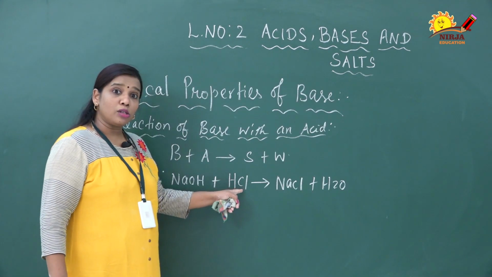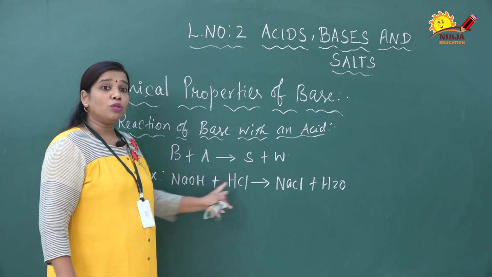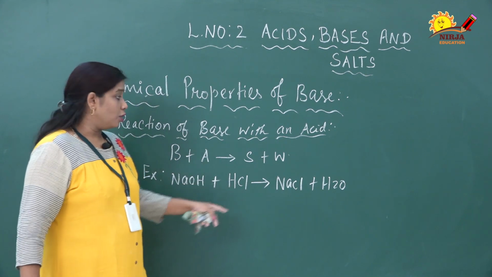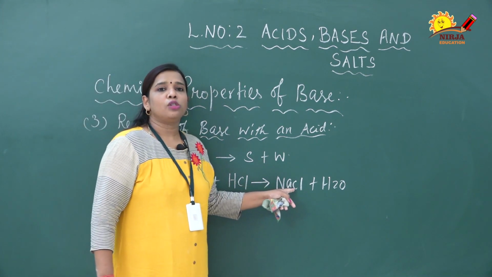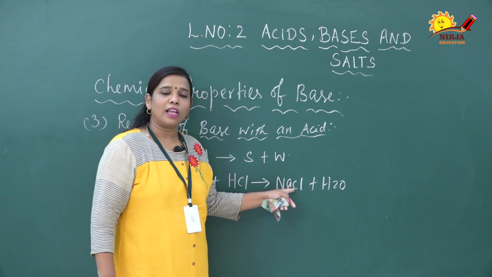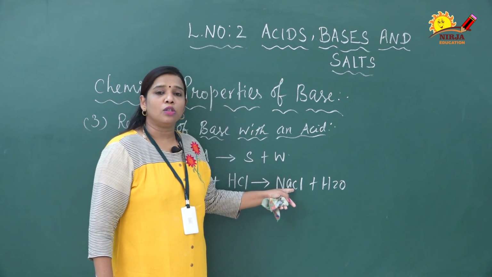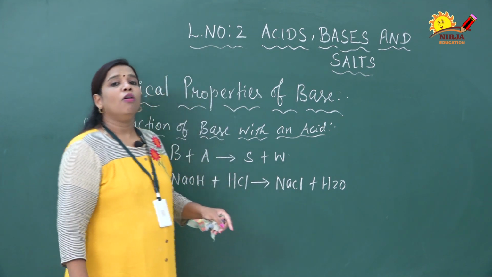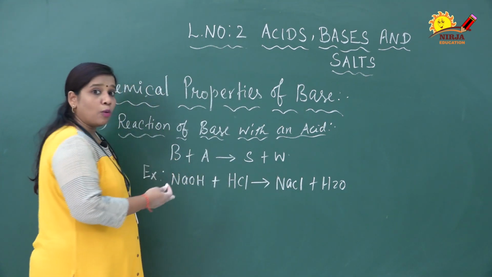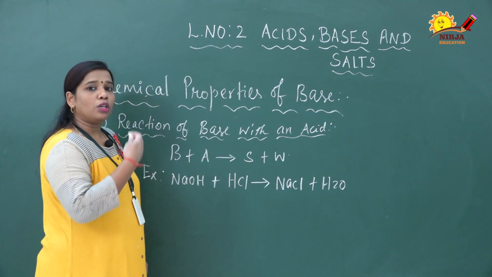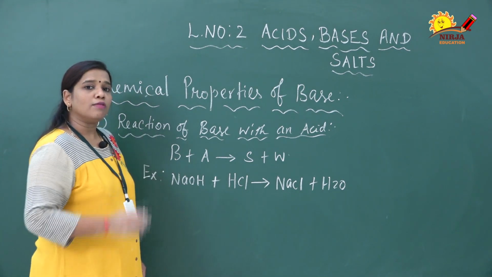This is hydrochloric acid, also a strong acid. When both strong natures react with each other, it produces a neutral salt. Sodium chloride is a neutral salt. We also call it common salt or sodium chloride or table salt, which we are using for food. Here we will discuss elaborately in the next session what neutralization is, different kinds of salts and everything.